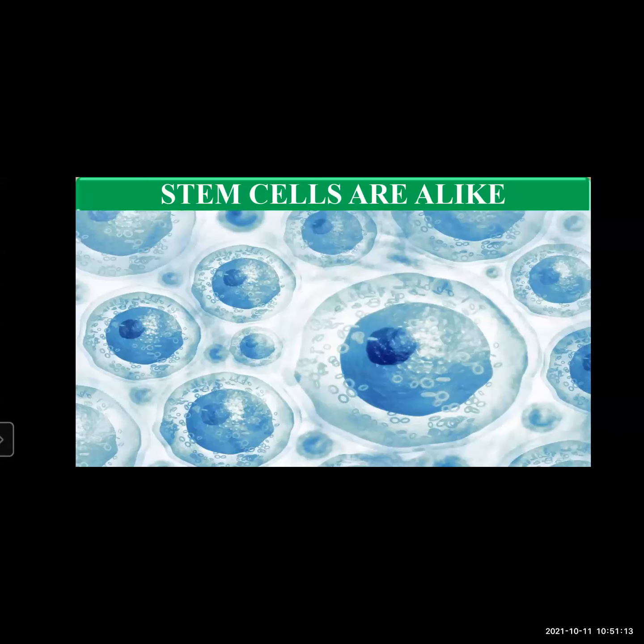At the earliest stage of development, the organism is in the form of a mass of cells. All the cells in that mass are almost alike. Those cells are called stem cells. At the early stage of development, the organism is a mass of cells, and in that mass all the cells are alike, so those cells are called stem cells.